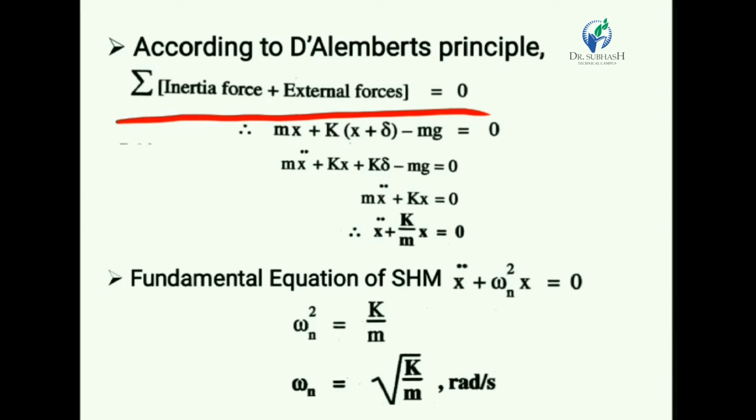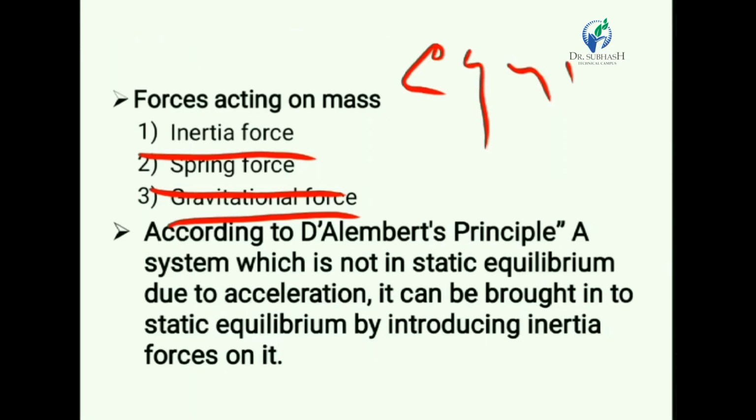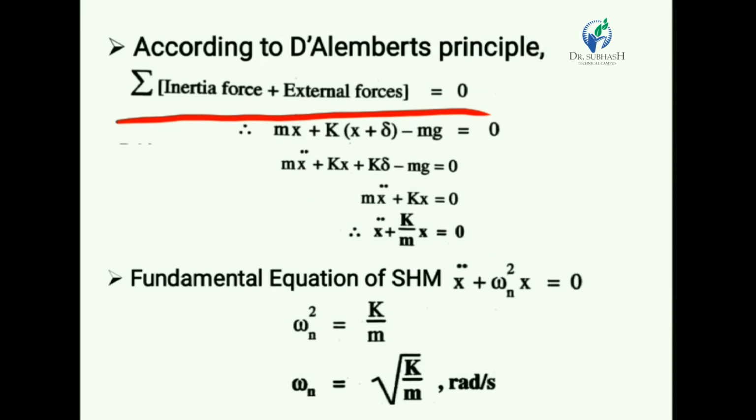Now if we simplify this equation, then we get m x double dot plus kx plus k delta minus mg is equal to 0. Now as shown in the second position, we can see that mg is acting in downward direction and k delta, a spring force, is acting in upward direction. So in position 2, we can say that mg is equal to k delta. If we put mg equal to k delta, then k delta will cancel. So we finally obtain m x double dot plus kx is equal to 0.